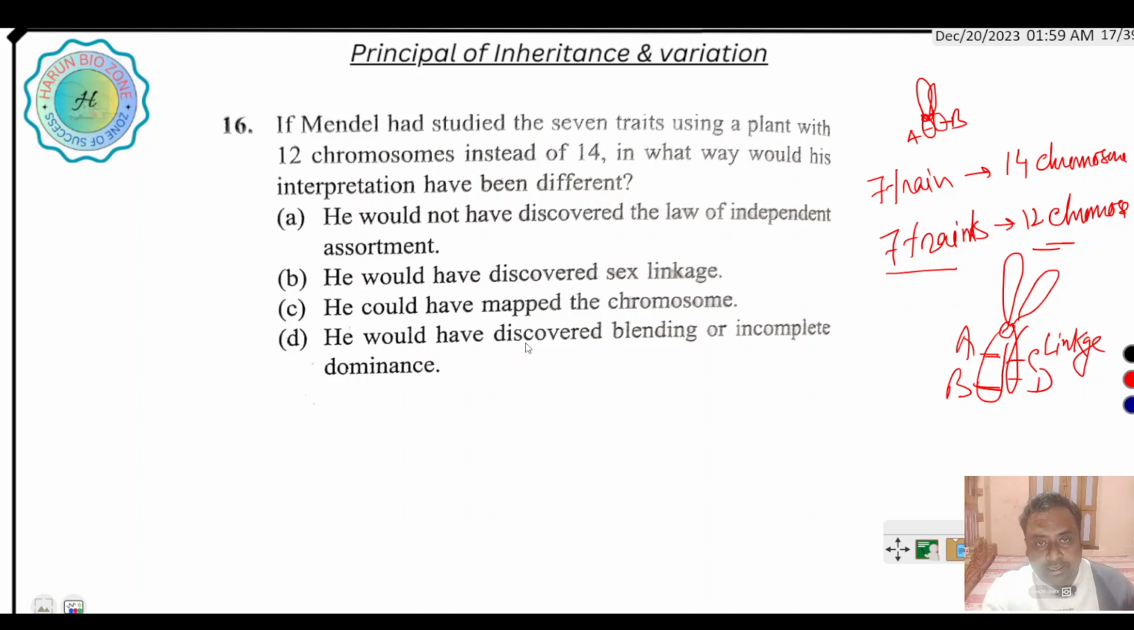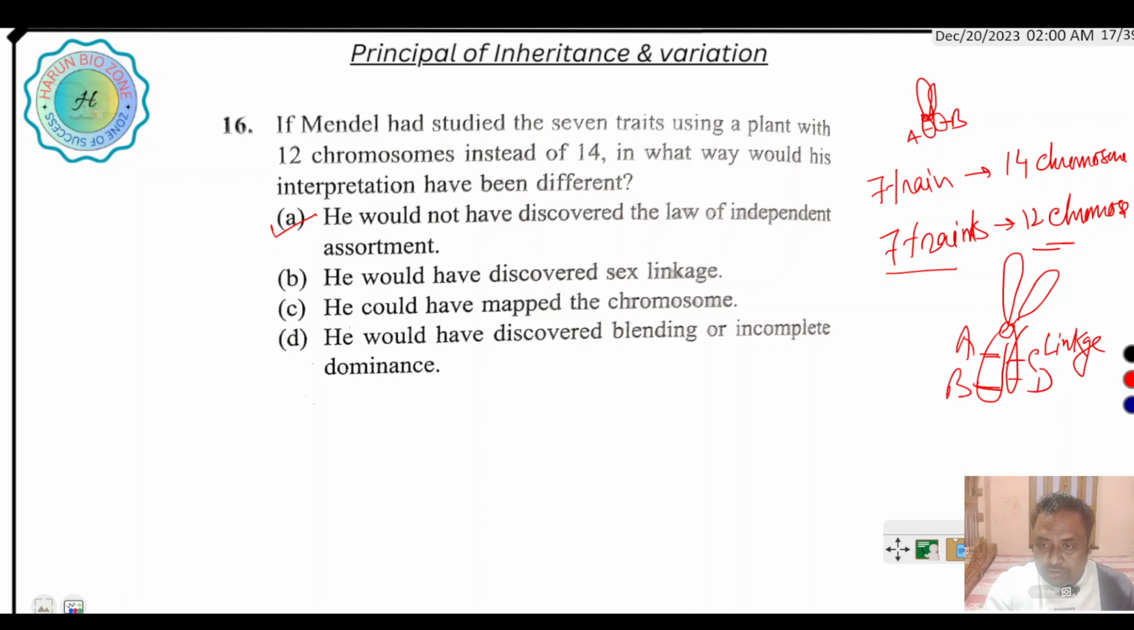Blending. Here, the correct answer is that he would not discover the law of independent assortment, because in the law of independent assortment the gametes separate independently from each other. But in case of linkage there is no separation of alleles or genes. So this is the reason. If 7 traits are present on 12 chromosomes, they discover linkage. If they discover linkage, then the law of independent assortment is not discovered.